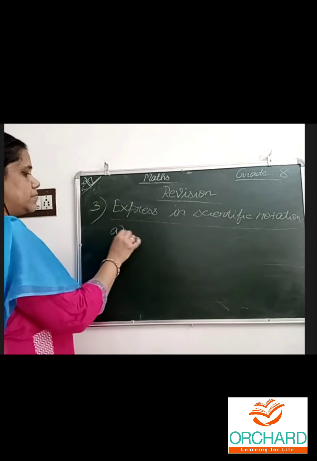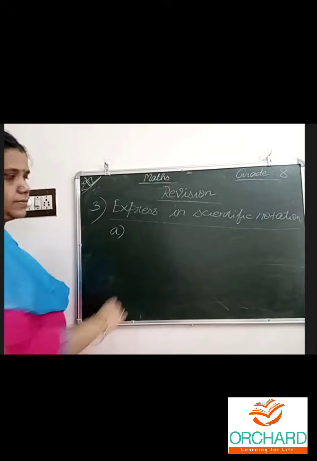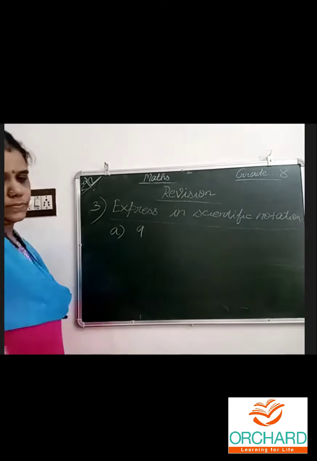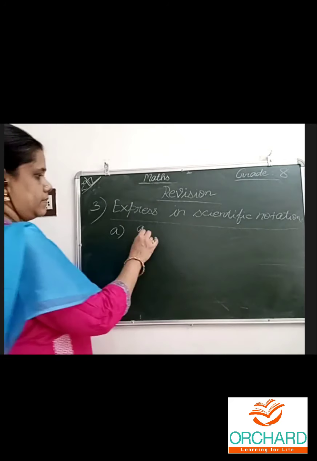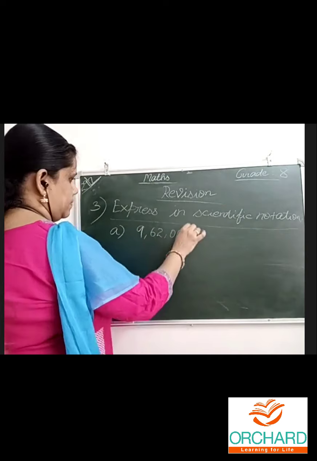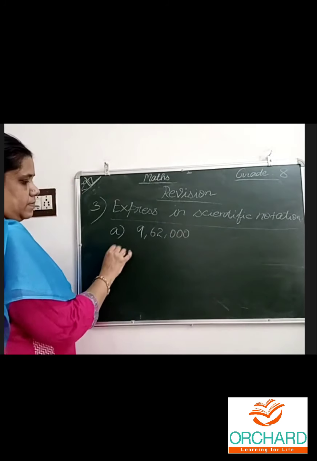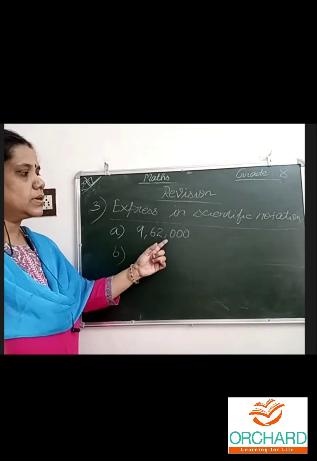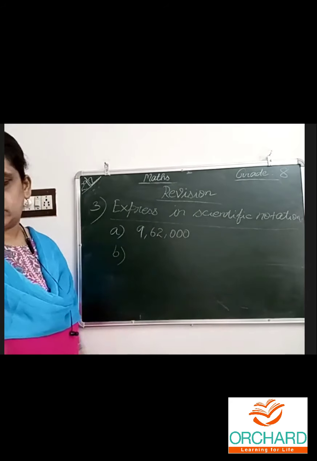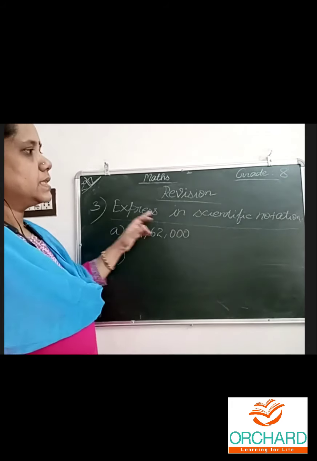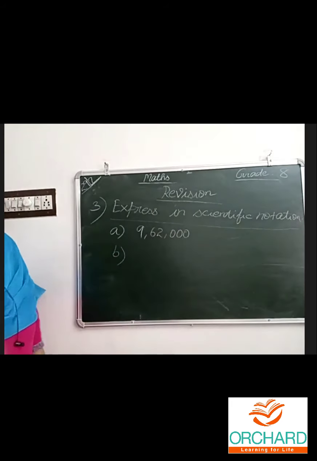Two sums. Nine comma 62 comma 000. Express the number in scientific notation.